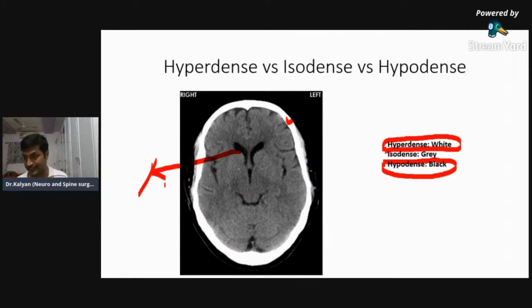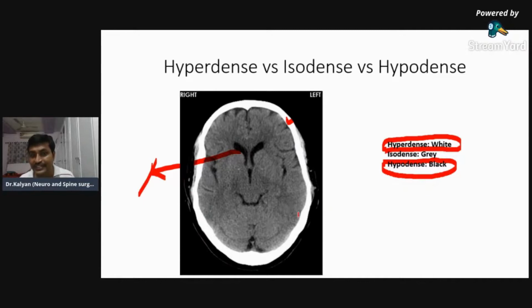They are the ventricles. Ventricles contain CSF, which is a water-like structure, so the ventricles appear black in color. So the ventricles are hypodense. Am I clear? Bone is hyperdense and appears white in color. Ventricles contain CSF, which is hypodense, and so it is black in color.